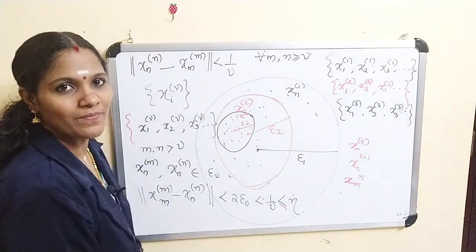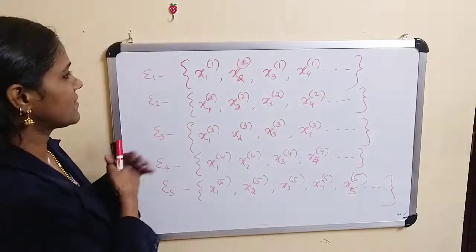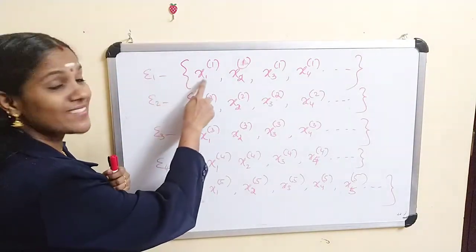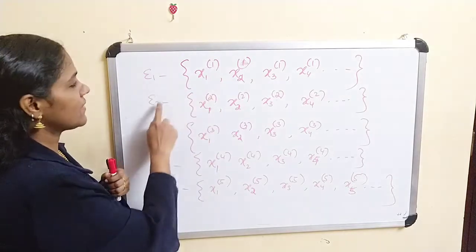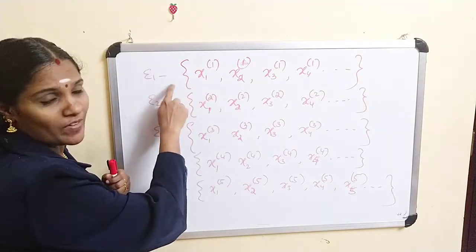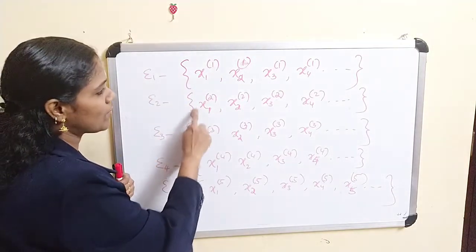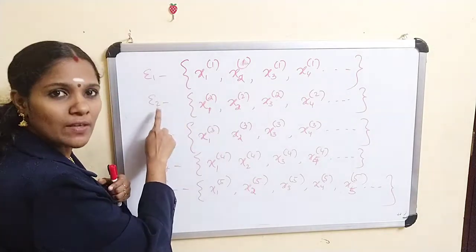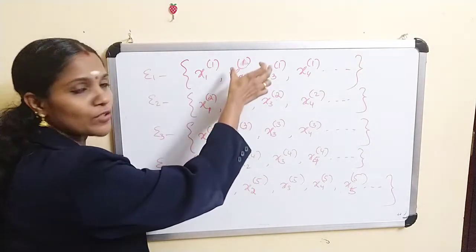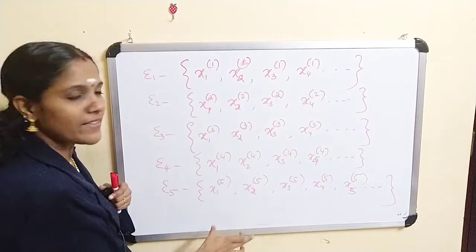As an example, this is the elements in the ball with radius epsilon 1, and this is the elements in the ball with radius epsilon 2, and clearly this is a subsequence of this one, and like this.